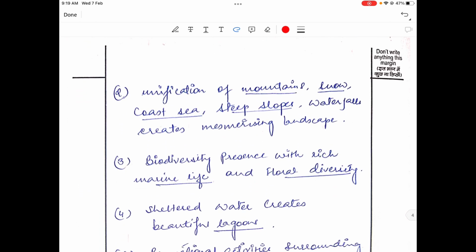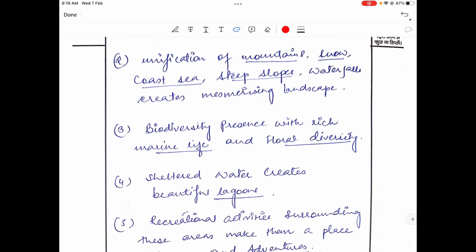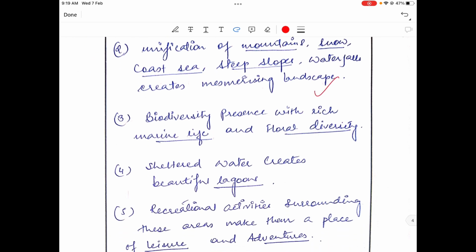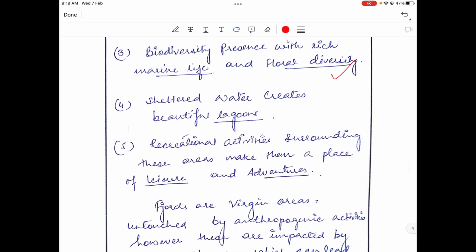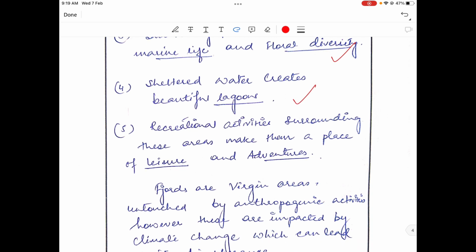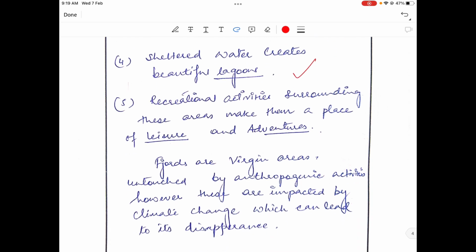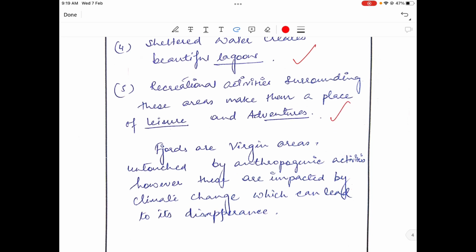Unification of mountains, snow, coast, steep slope, water create a mesmerizing landscape. Okay. Biodiversity presence with rich marine life and floral diversity. Sheltered water creates beautiful lagoons. Recreational activities surrounding these areas make them a place of leisure and activities.